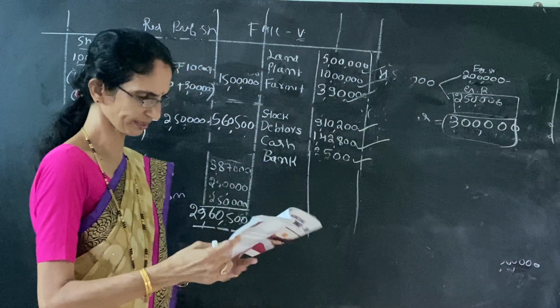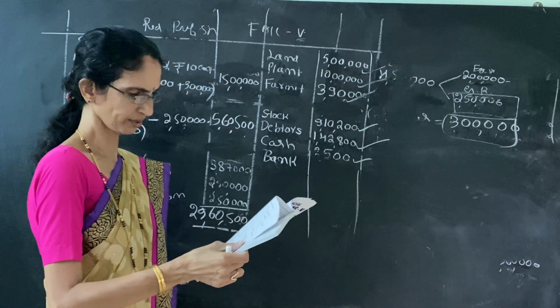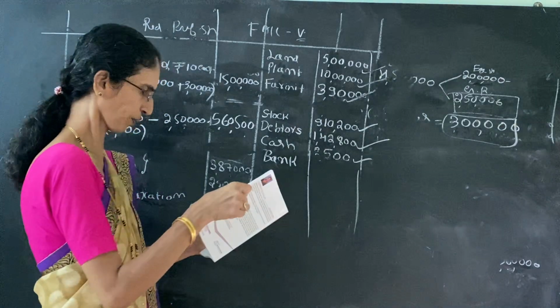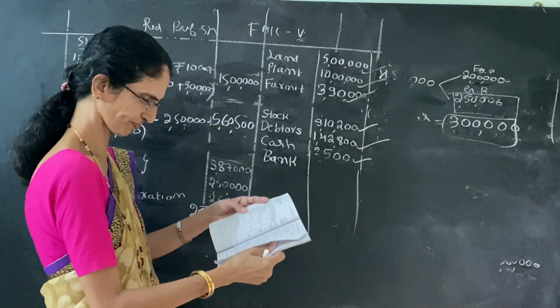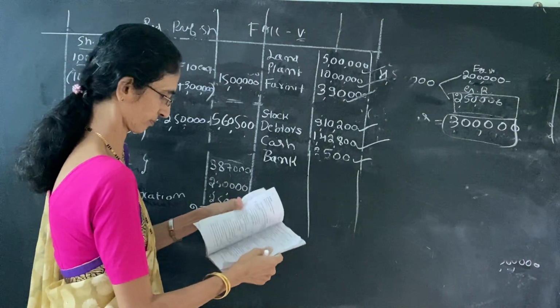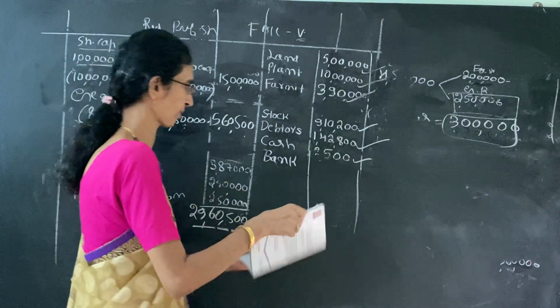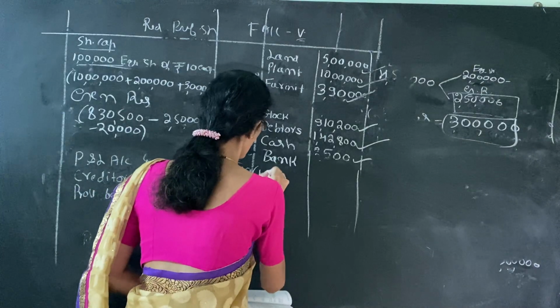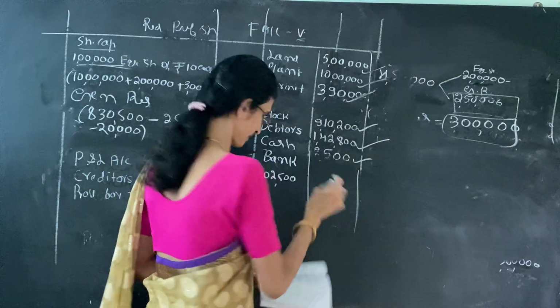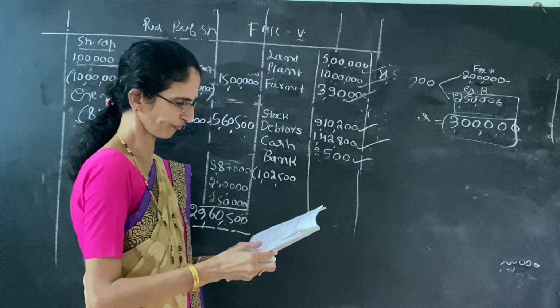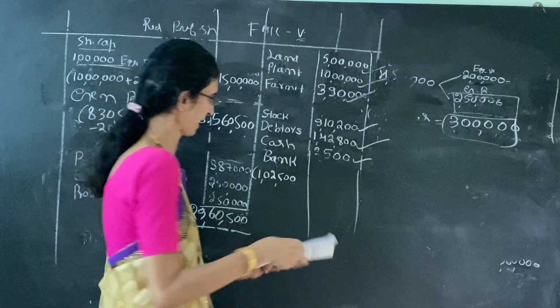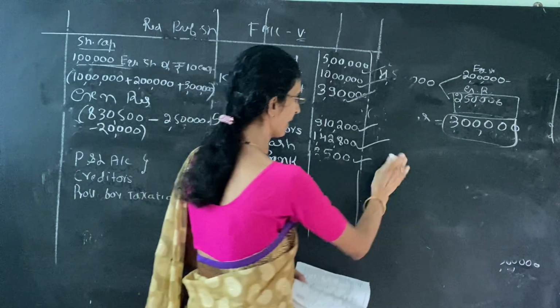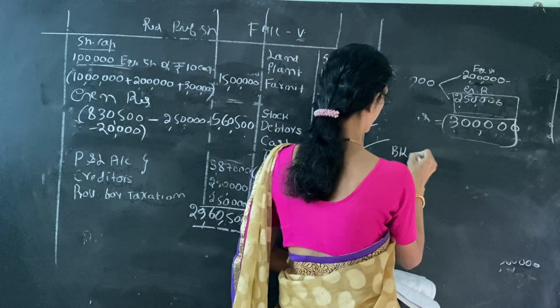See the bank opening balance is given. See in the balance sheet. Opening balance bank account is 1,02,500. So 1,02,500 is opening balance. See the first journal entry plus 1,58,000. I am writing here bank account.